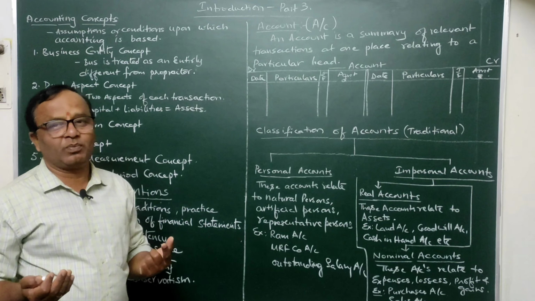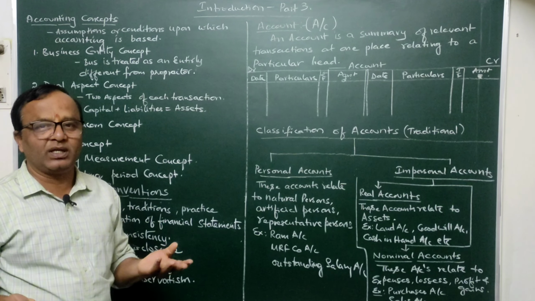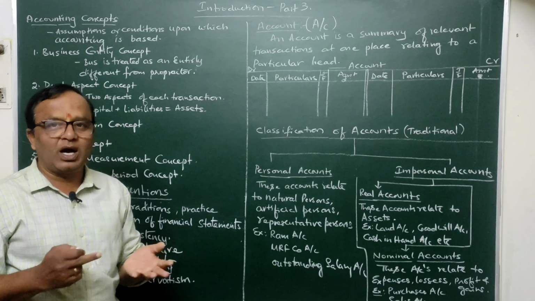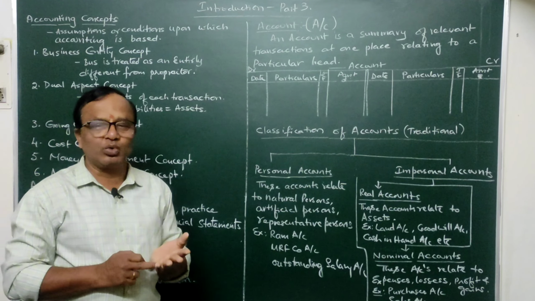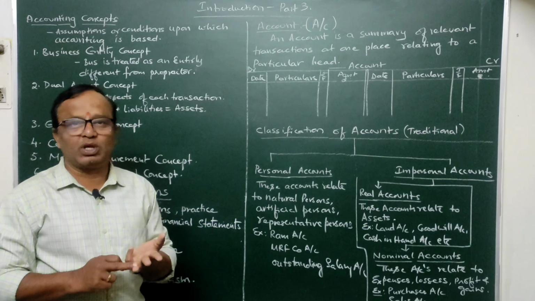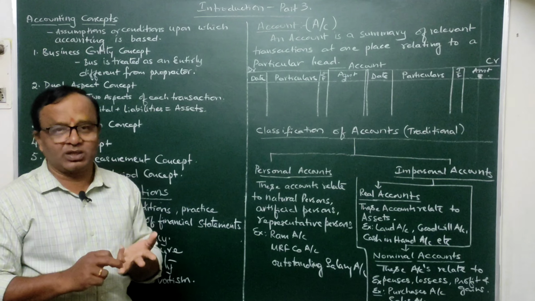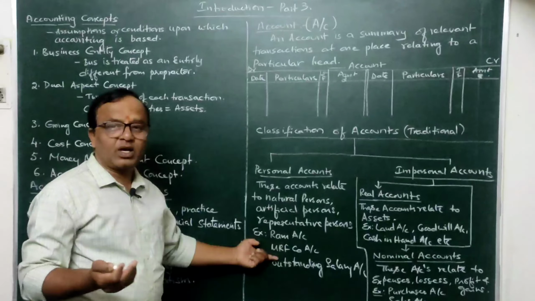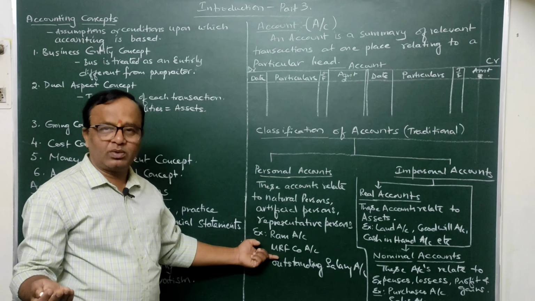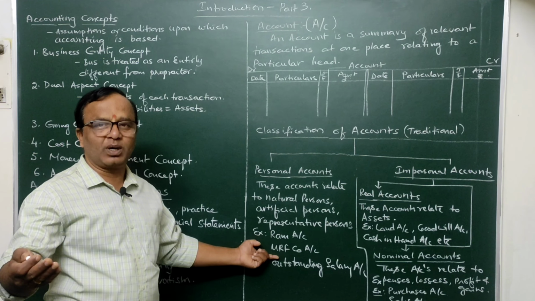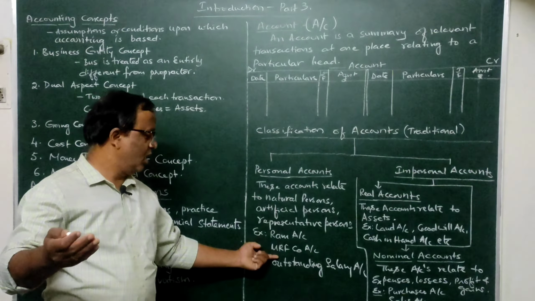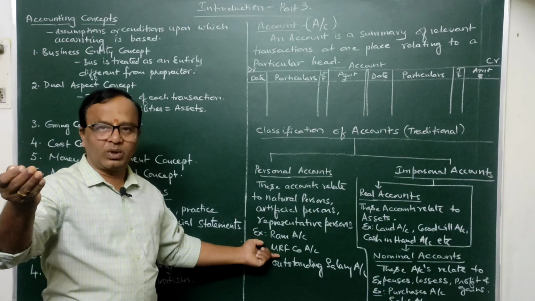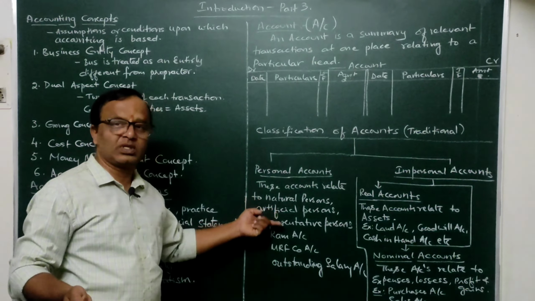An artificial person is one who does not have life, but the law recognizes it as a person, just like a company, a firm, an institution, any artificial judicial person created by law. For example, MRF Company Limited account, A and B partnership firm account, Osmania University account, or any particular bank account.